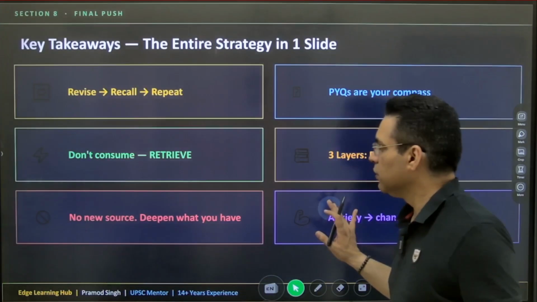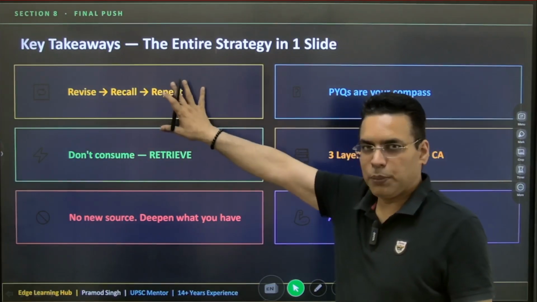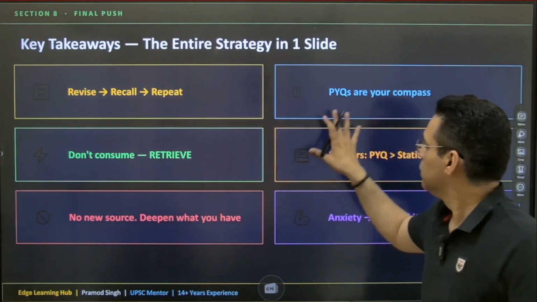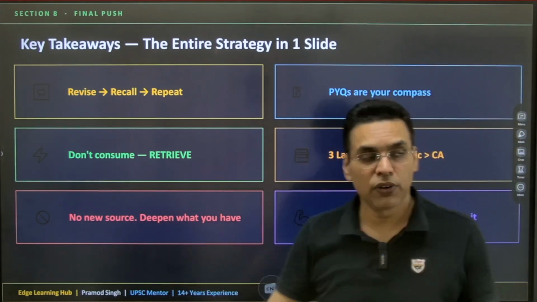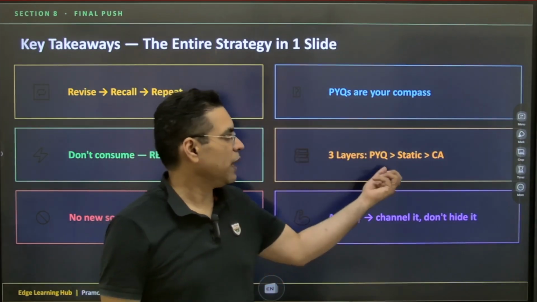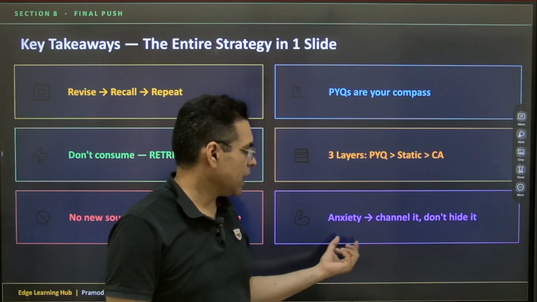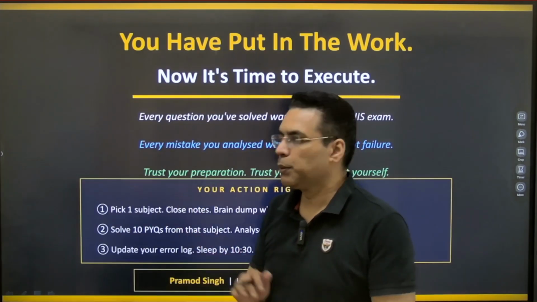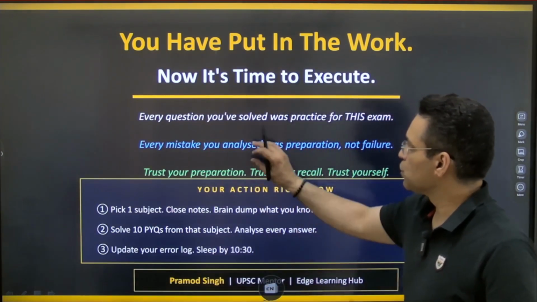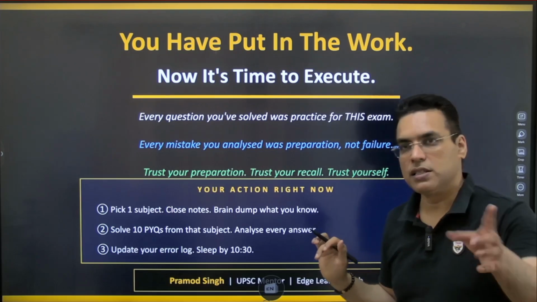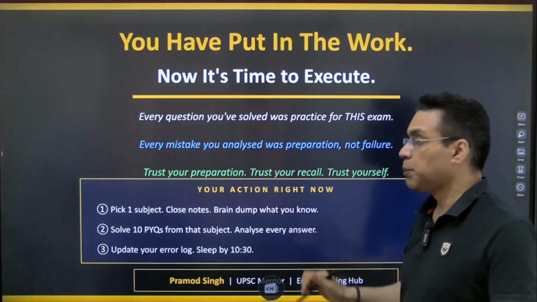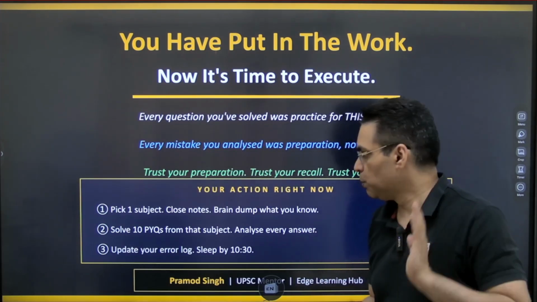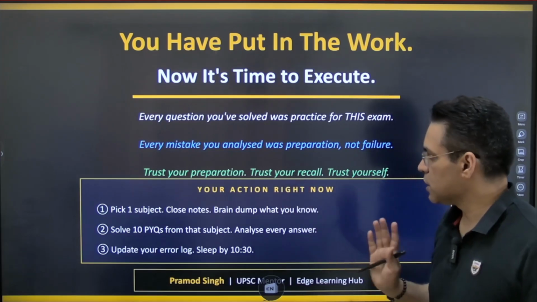If you do that, believe me, things are going to be very effective. Revise, recall, repeat. Don't consume, retrieve. No new source. Deepen what you already have. PYQs are your compass. Use them effectively. 3 layers: PYQ, static and current affairs. Anxiety: channel it, don't hide it. If you do that, you are better prepared for the exam. Remember, every question you have solved was practice for the exam. Every mistake you analyzed was preparation, not failure. Every mistake is an indication that you have to improve. Trust your preparation, trust your recall, trust yourself.